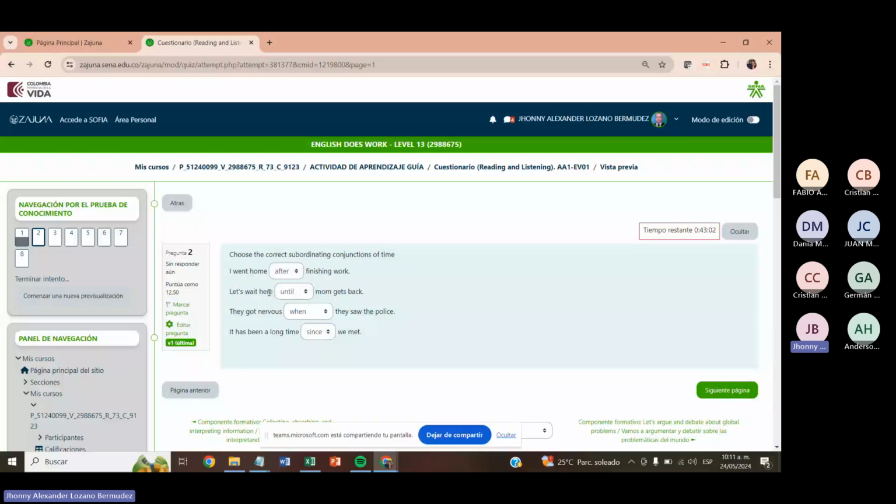Let's wait here, right? And mom gets back. What's the best way to join these two statements? Before? No. Let's wait here before mom gets back. It makes no sense. Do mom gets back? No. Until, which means hasta in Spanish, would be the right word. Let's wait here until mom gets back. They got nervous when they saw the police. So you have to be pretty logical here to analyze and make a right decision. Okay, let's continue.